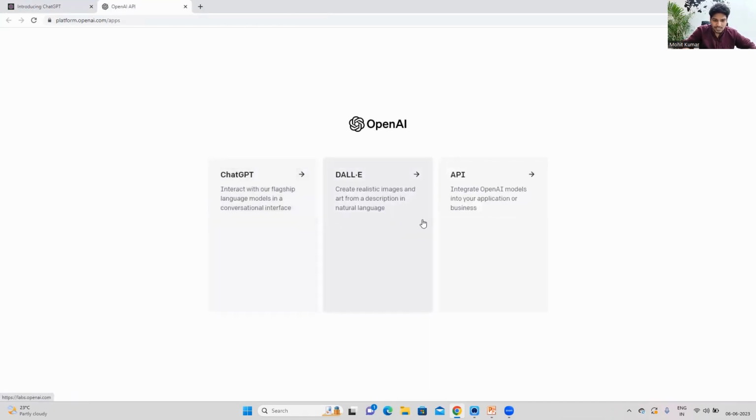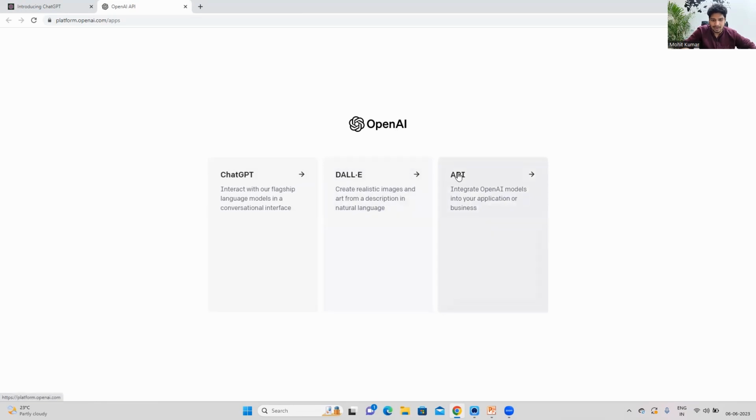Now you will find three options here. As this is developed by OpenAI, you are getting the logo of OpenAI. Then there are three options. One is ChatGPT, which is what we are going to use. The second one is DALL-E, which is a new generative AI application they are working on. If you give an input of a description or text, then it will generate an image or art from it. Let's say you provide the input, I need an image of a panda with red eyes, right? So it will generate that image of a panda with red eyes. That's the generative AI solution they are working on.